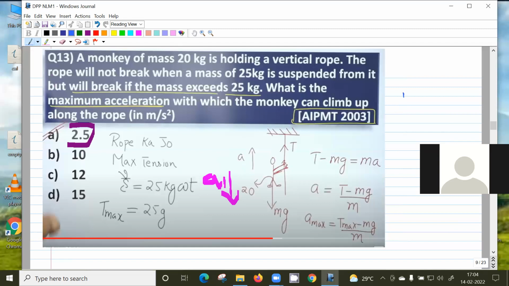It's going downward, so the net force downwards is mg minus T equal to m into a1, right? T max is the maximum breaking strength. So that is going downwards, and the tension is m into g minus a1, right?